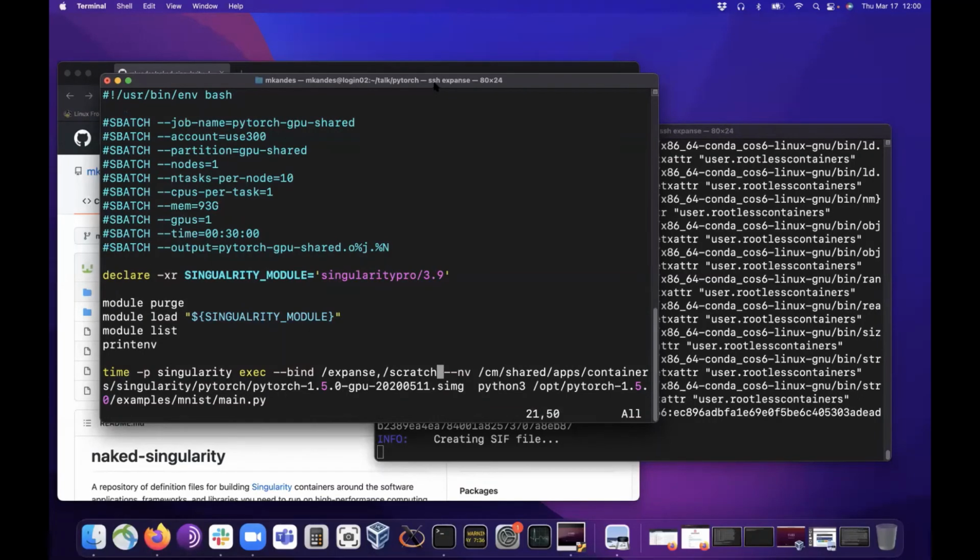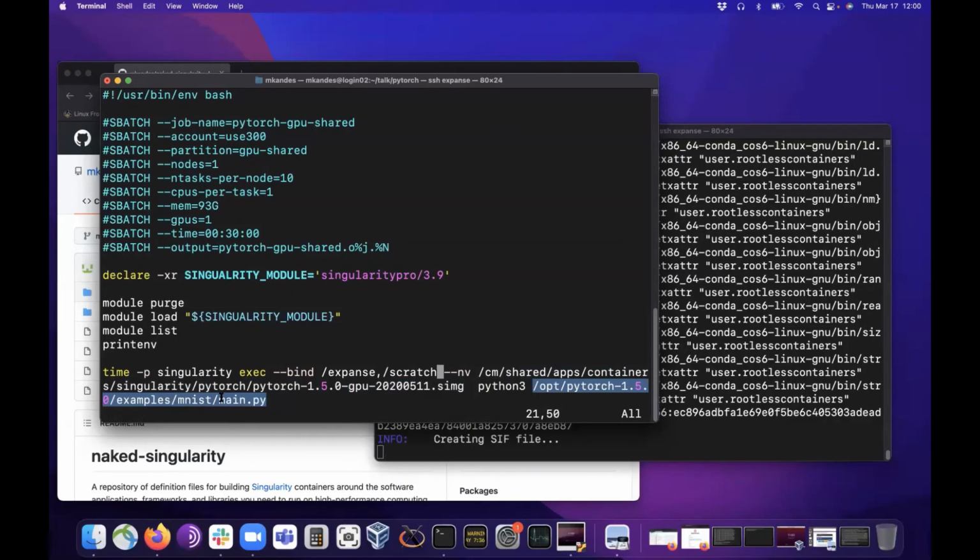And this is what a singularity exec command looks like. So you have singularity exec. The next thing is there are some options thrown in there. I'll come back to those. Then after that, there's the path to the image that you're actually going to run. So your container image. This is pointing to which version of PyTorch I wanted to run. And then you run the command that you want to run inside that container. In this case, it's python3 pointing to this script, which just runs a simple MNIST example training demo, essentially.